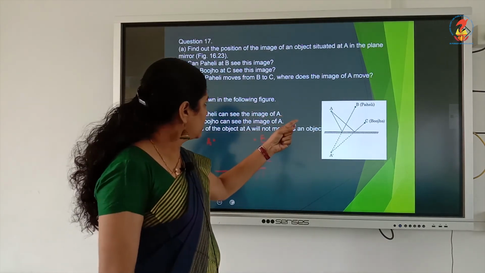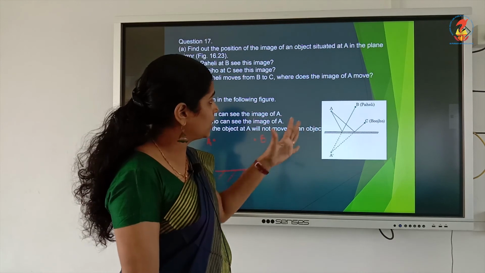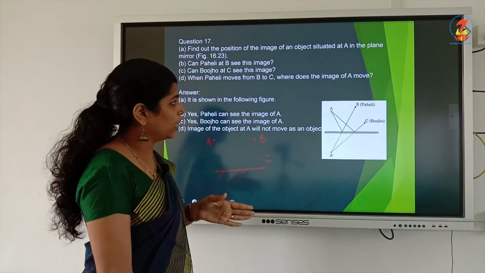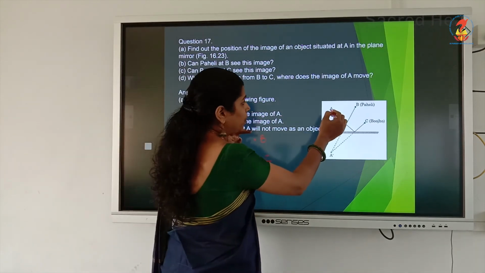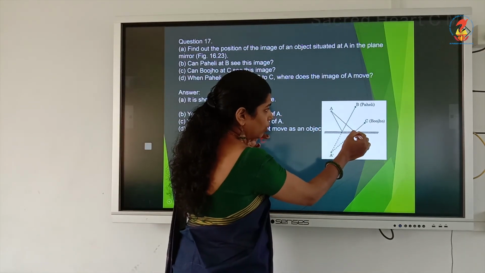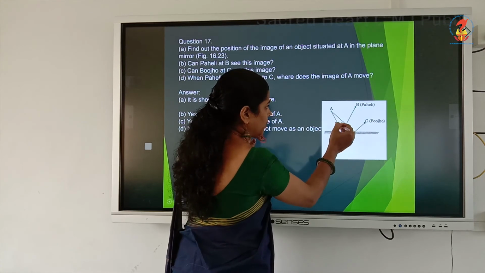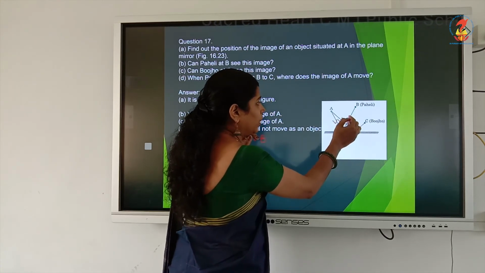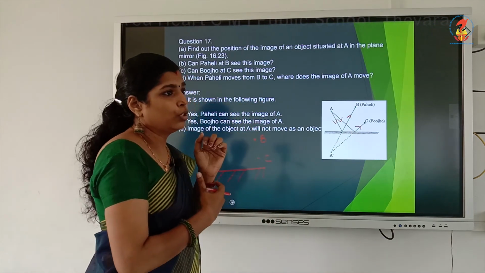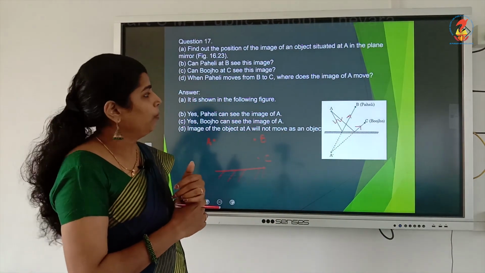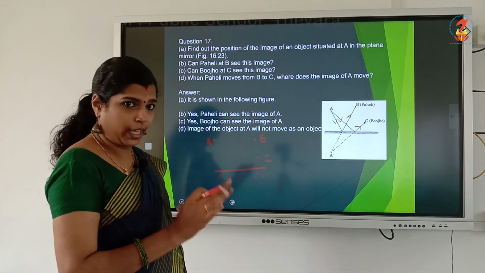Paheli can see the image. Buju also can see the image of the object A. Okay. So, from this object the light ray is incident on this mirror and it will be reflected. This one is the incident ray and it will be reflected to Paheli and it will be reflected to Buju also. So, they will be able to see the image of the object A.